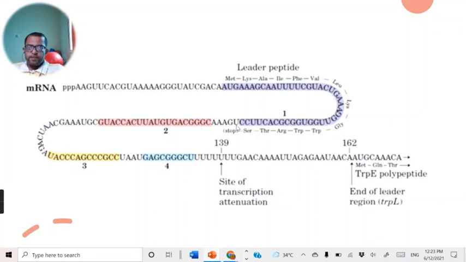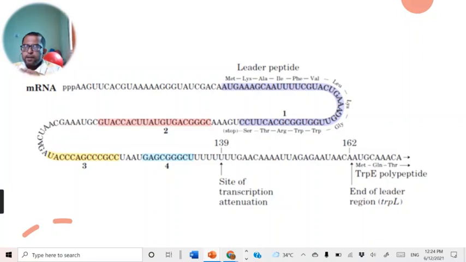This is region 1, region 2, region 3, and region 4. When this mRNA is transcribed from the structural genes of the TRIP operon, the leader sequence, made up of these 4 regions, is capable of binding to each other to form stem and loop structures.